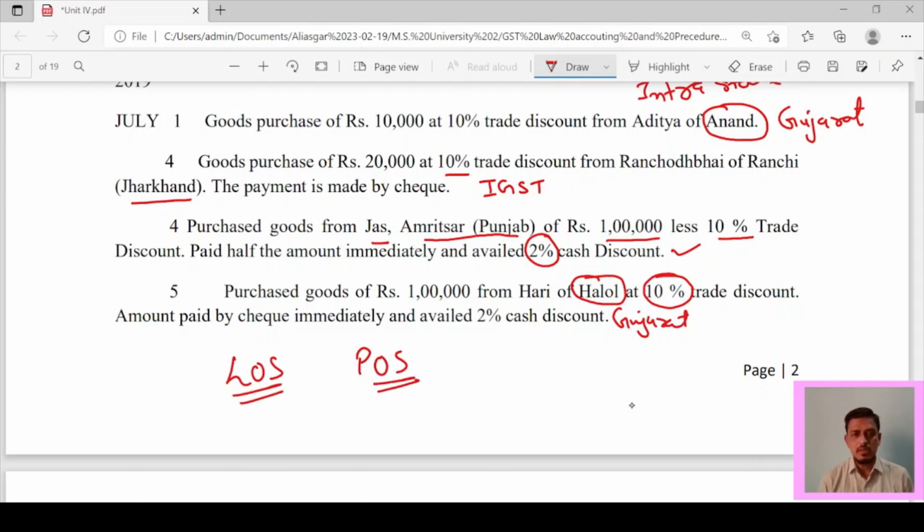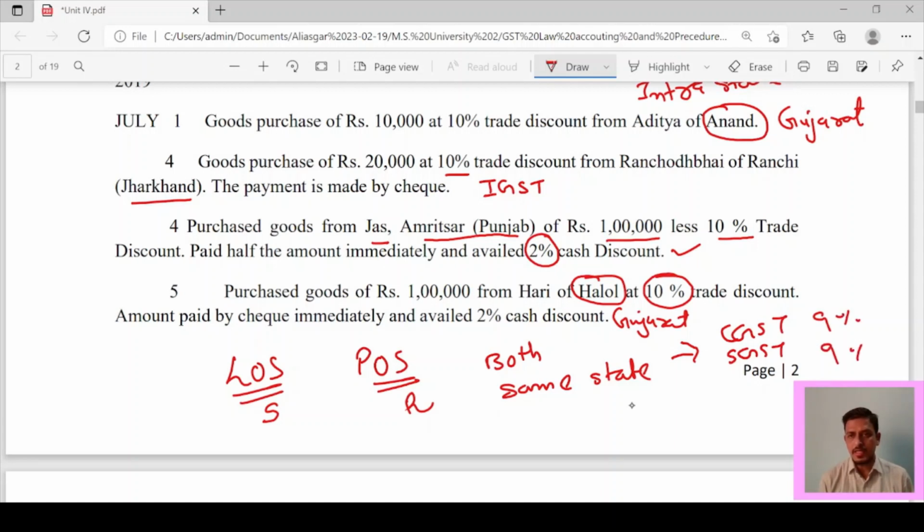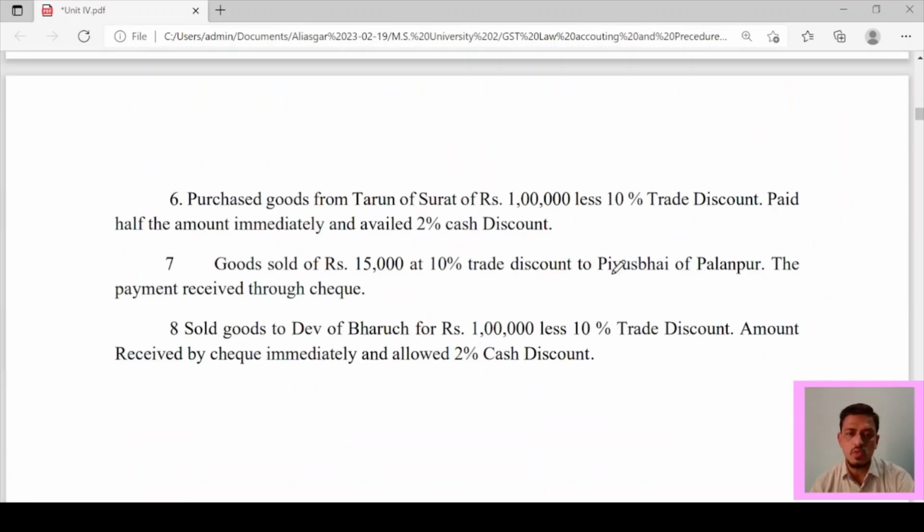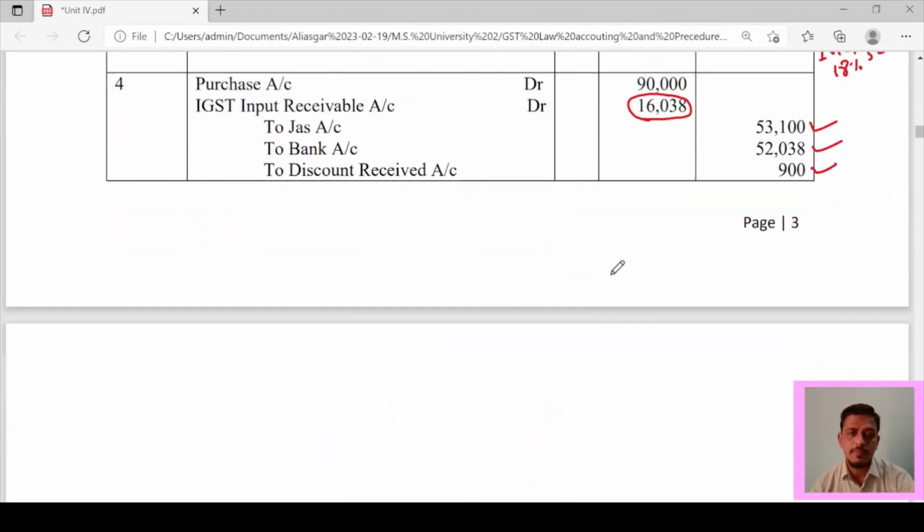Place of supply means supplier and recipient are both located in the same state. So that means CGST and SGST will be levied at 9% and 9%. So now how to pass the entry for this? It is a very easy entry, so there is no need to do working for it.